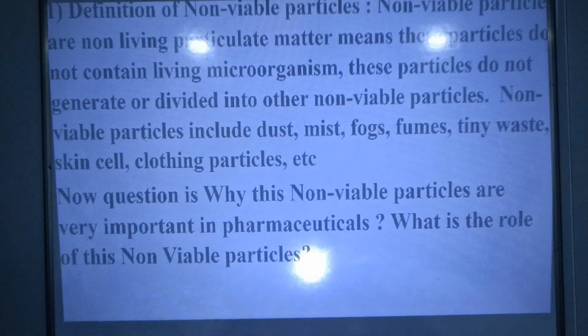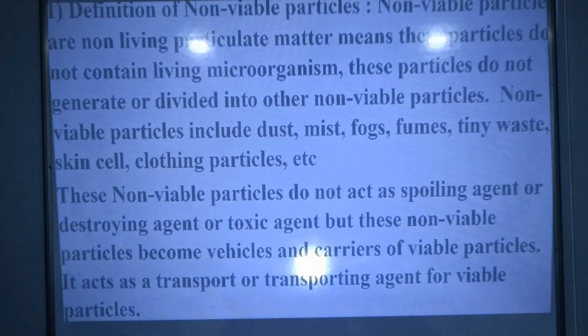Now the question is why these non-viable particles are very important in pharmaceuticals. What is the role of these non-viable particles? The answer to this question is that these non-viable particles do not act as a spoiling agent, destroying agent or toxic agent, but these non-viable particles become vehicles and carriers of viable particles. They act as a transporting agent for viable particles.